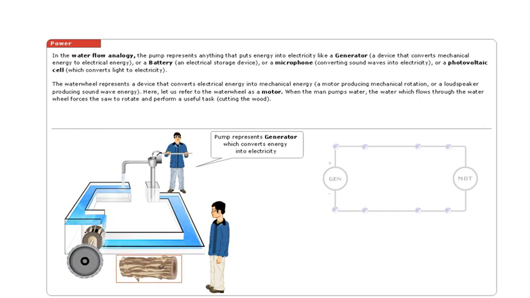The water wheel represents a device that converts electrical energy into mechanical energy, a motor producing mechanical rotation, or a loudspeaker producing sound wave energy. Here, let us refer to the water wheel as a motor. When the man pumps water, the water which flows through the water wheel forces the saw to rotate and perform a useful task, cutting the wood.